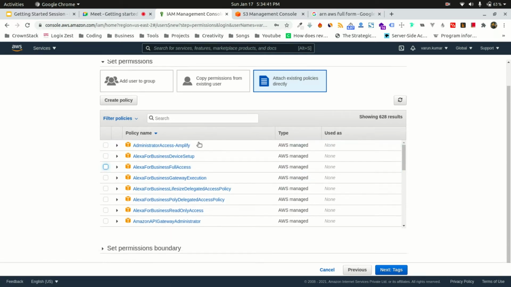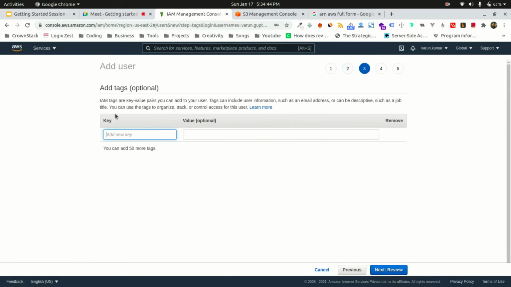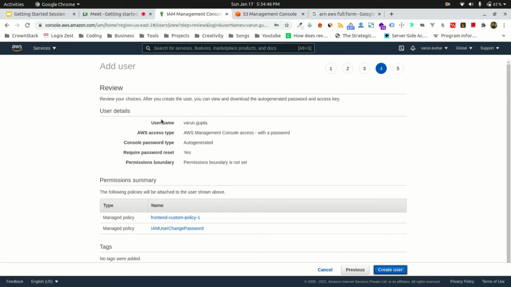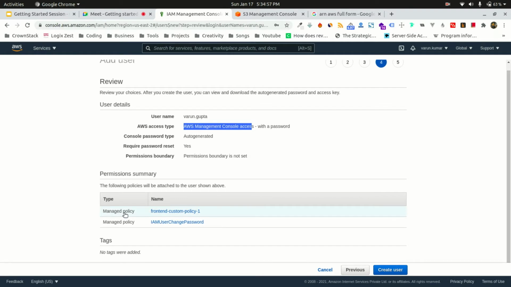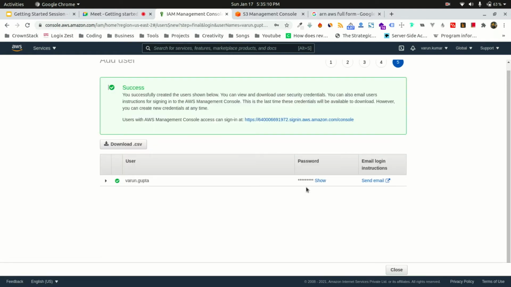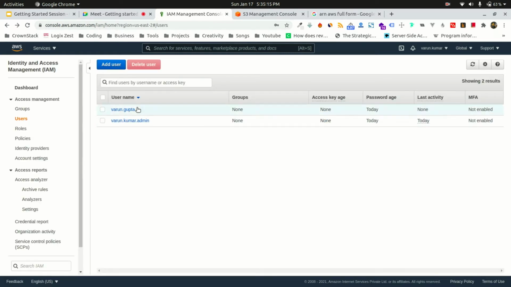So yeah, then we can select next, and okay, so this will be Varun, the name. He will be given access to the Amazon management console, with the policies I have chosen, my custom policy and this, because I forced myself to change my password. So again I have created one more user. Again I can download the CSV. So now I have 3 accounts, one root user and 2 of these accounts. So I think this is clear, right?